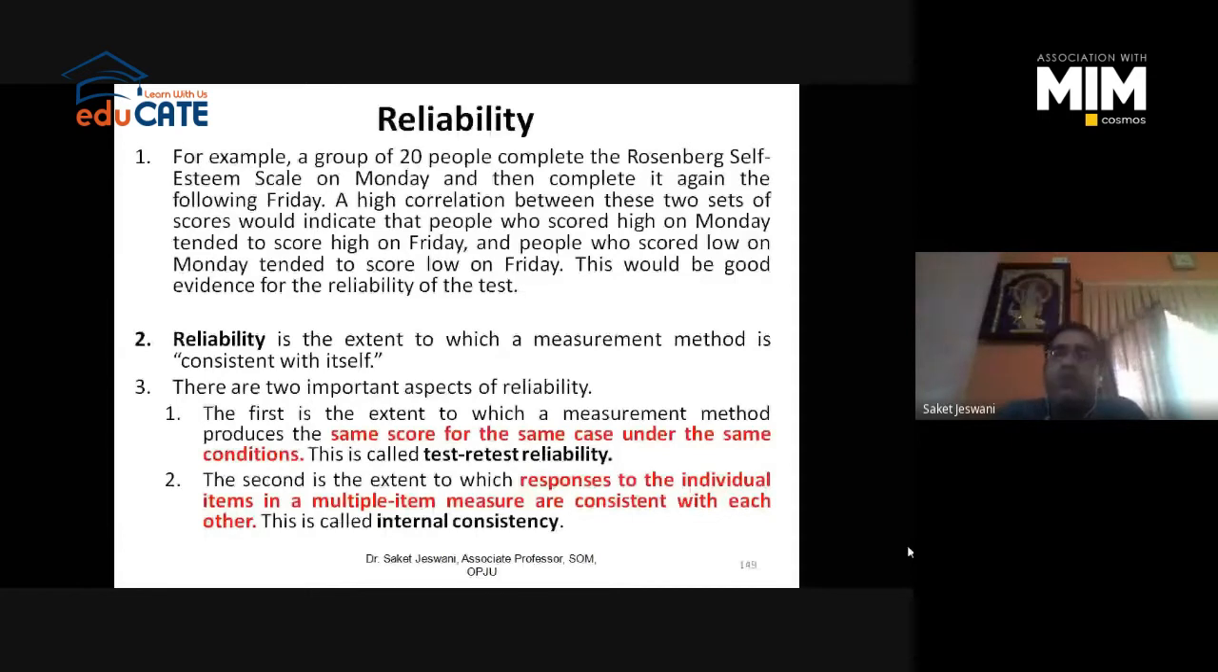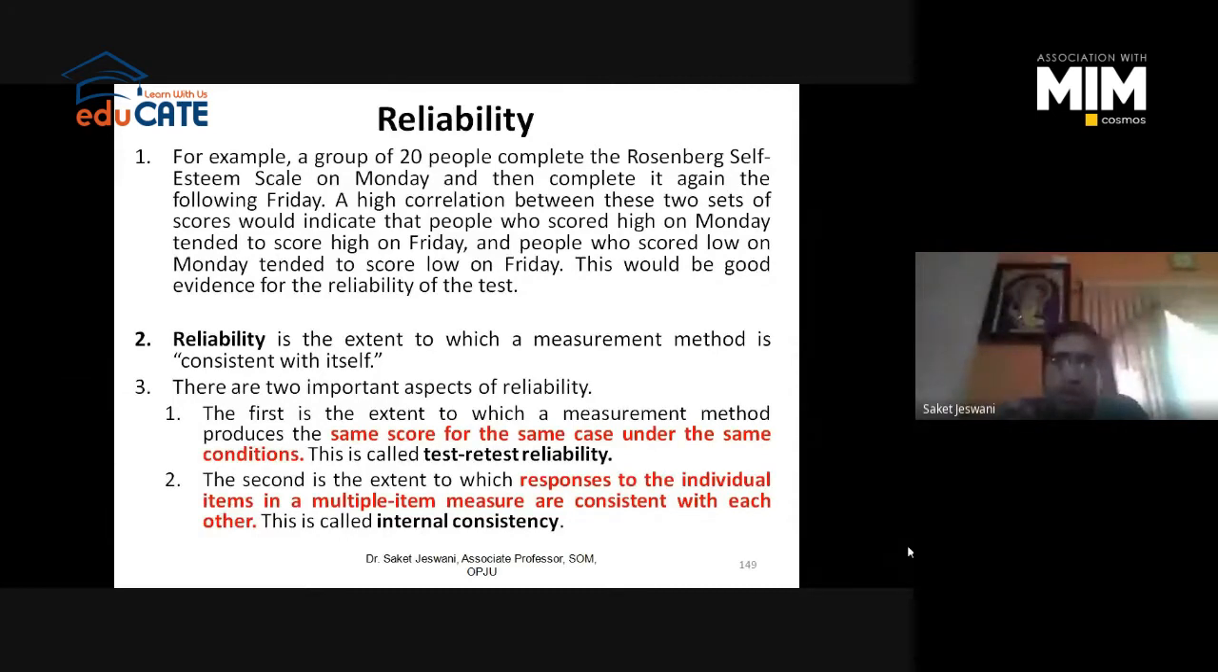So you have identified 3 or 4 items for the motivation variable. Are all the items for the motivation variable measuring the motivation of the employees or not, or are those items talking about something else? So this is what internal consistency is. Internal consistency is basically checked with the help of factor analysis, right? So that comes under validity.